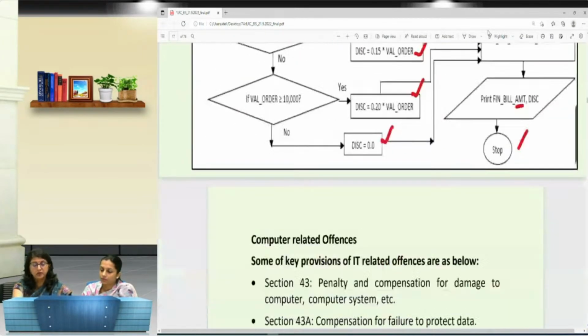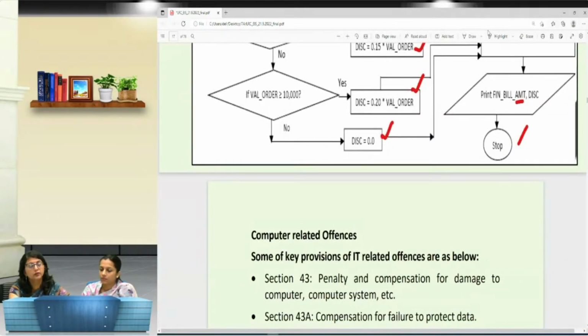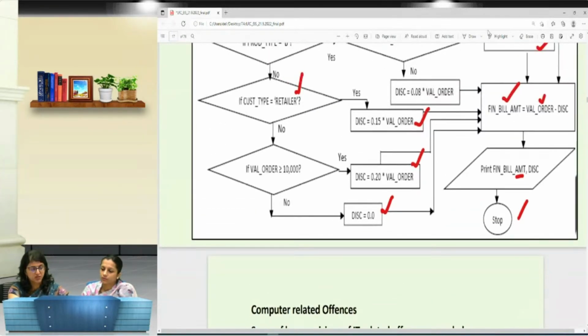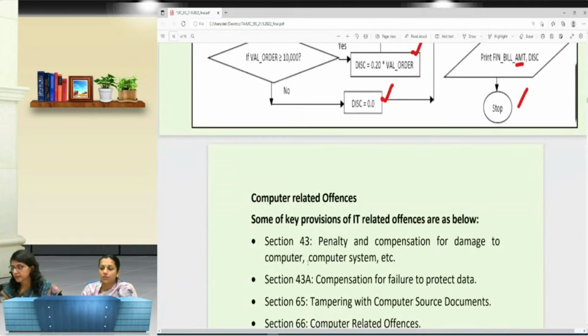At the end of the day, the final output which is required should be available. So how do you test? You will use different assumptions, try passing those assumptions through your diagram, and see whether the required output is coming or not, right? If this type of question comes, it's very scoring, full on full. There are so many questions given in your study material and in your MTP, RTP also. So try to follow and solve those questions.